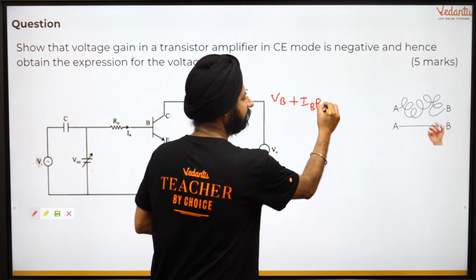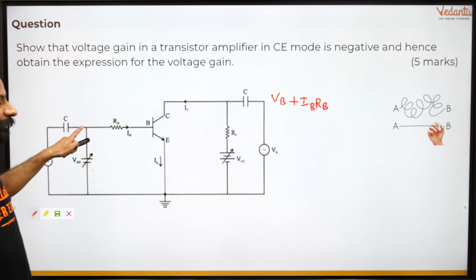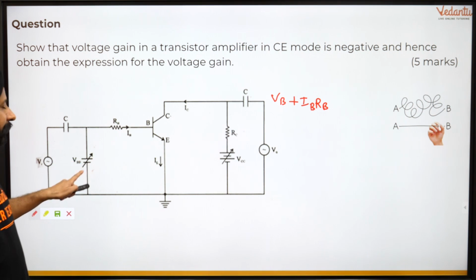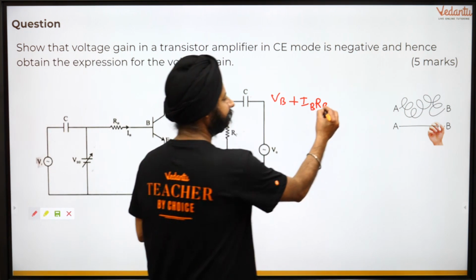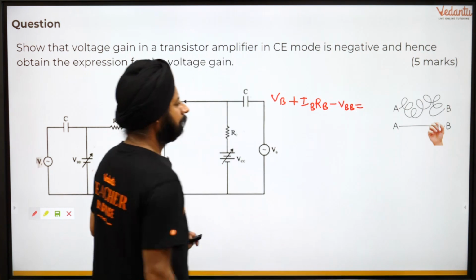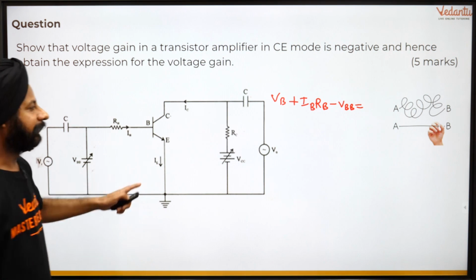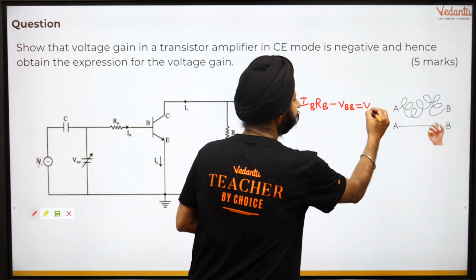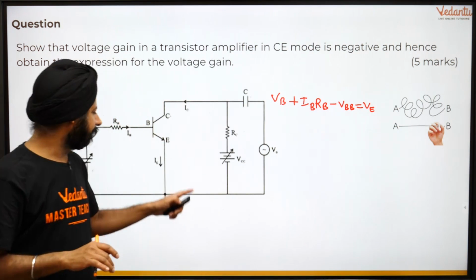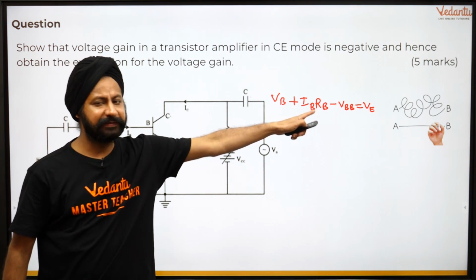Now because this is the last question here, I'm going to take at least 2 or 3 minutes and we are going to end the session. So we come here. Now from here to here, we are going from positive terminal to negative terminal, so negative VBB. Now negative VBB has come, and when we reach here we are at VE, so I write it equal to VE. Loop rule does not mean you have to complete the loop, you can stop midway also. Okay, just write the final potential is VE.